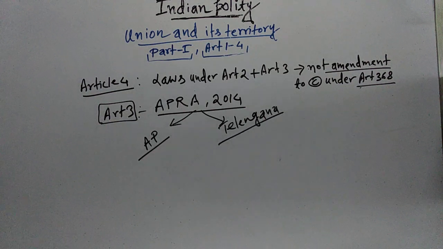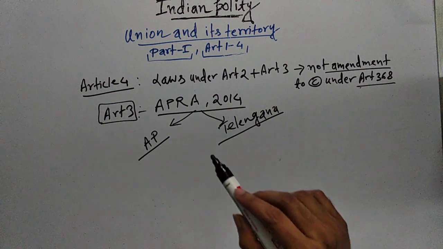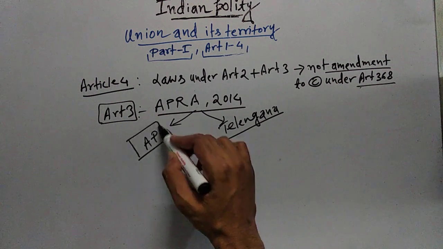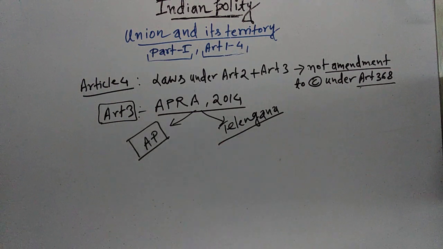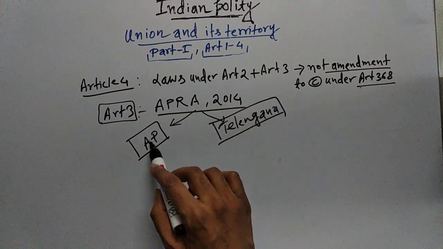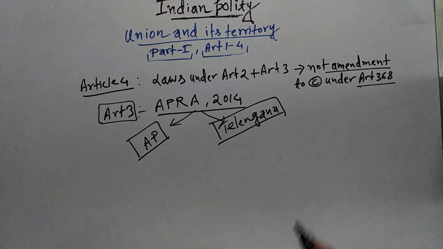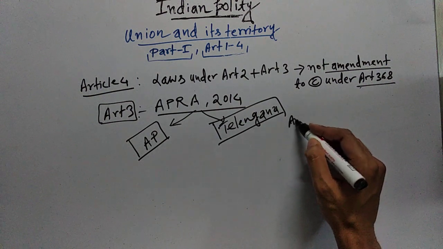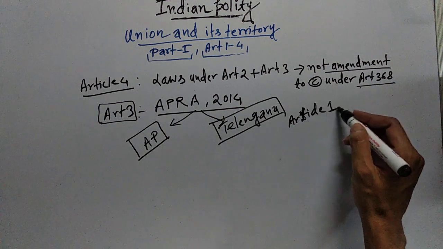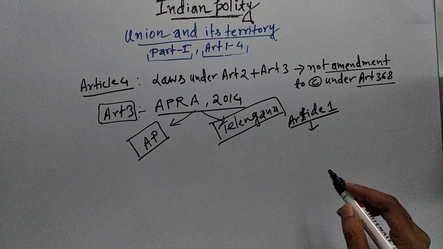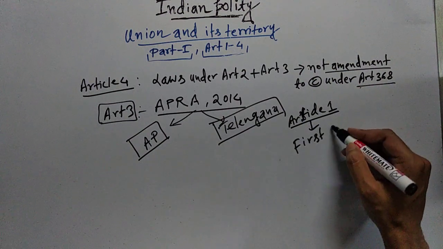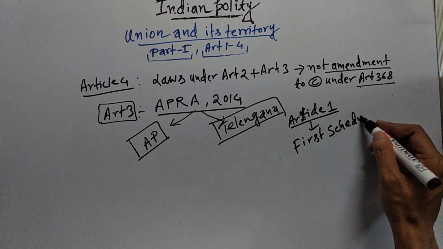Now, let's consider before this law was passed. Before this law was passed, there was only one state, Andhra Pradesh. After this law was passed, there is bifurcation of Andhra Pradesh into two, Andhra Pradesh and Telangana. Now, as per Article 1, which we have already read, we mentioned the first schedule of the Indian Constitution.